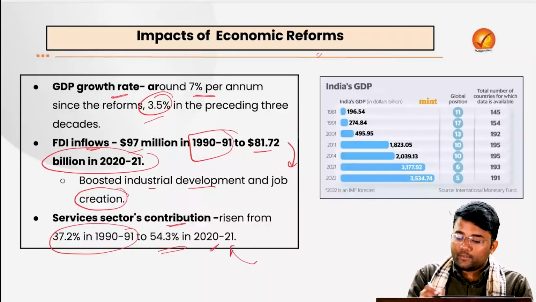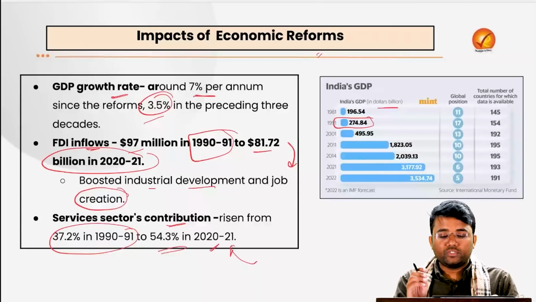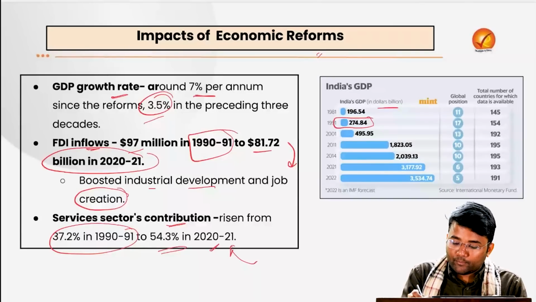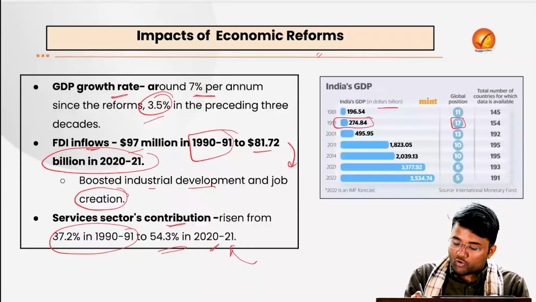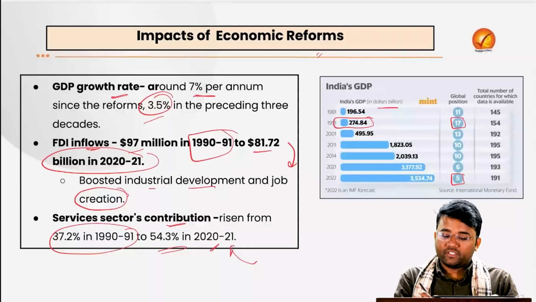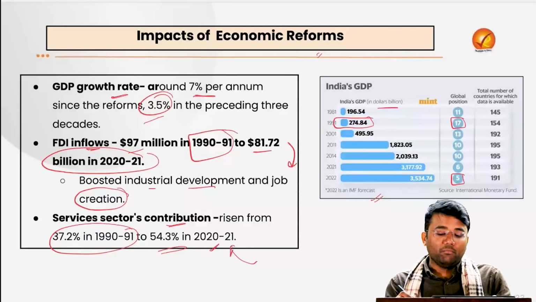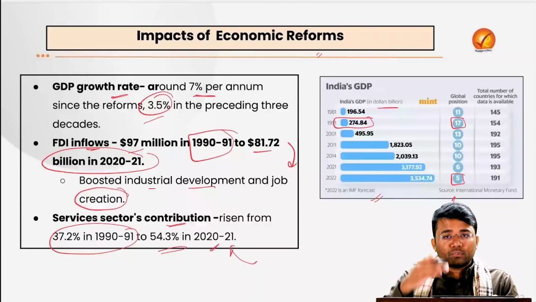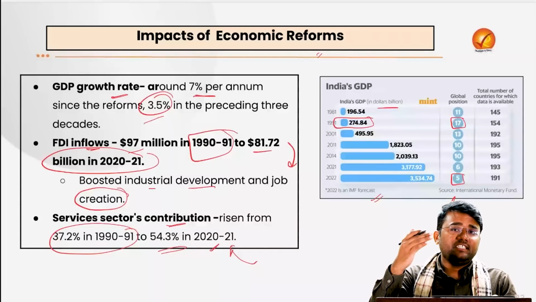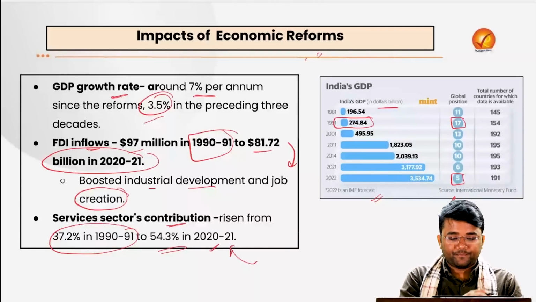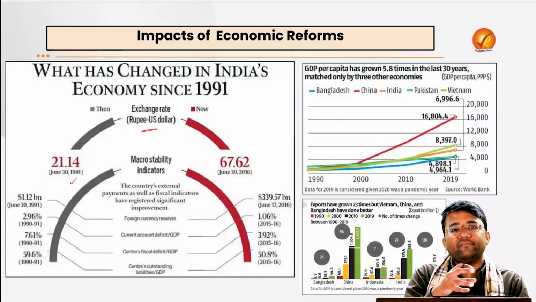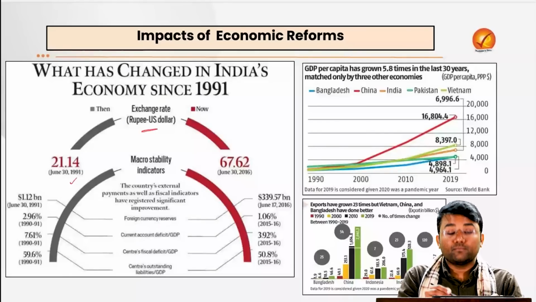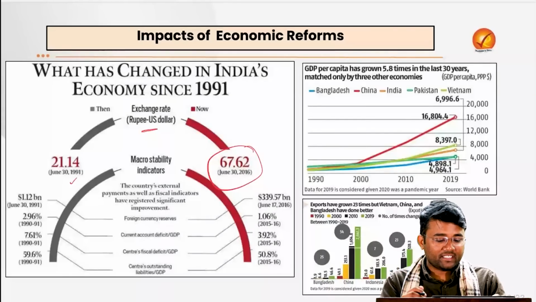Also, in 1991, our GDP was $274.84 billion and our global position was 17th. But in 2022, our global position is 5th as per the data from the IMF. So one of the reasons we have seen an increase in GDP is the economic reforms. Apart from that, there has been improvement in the exchange rate. However, here it will not be that visible, because now it is more determined by the market.